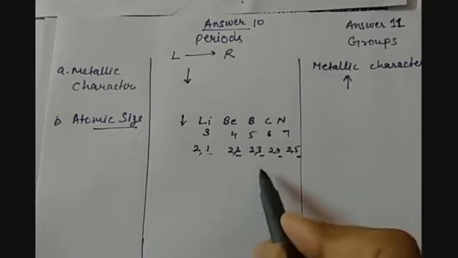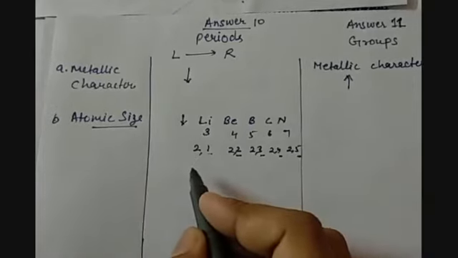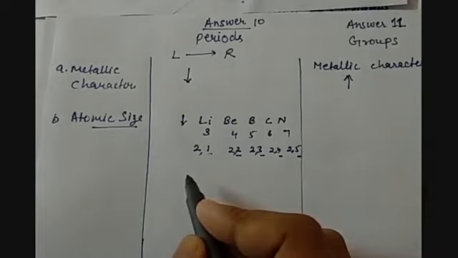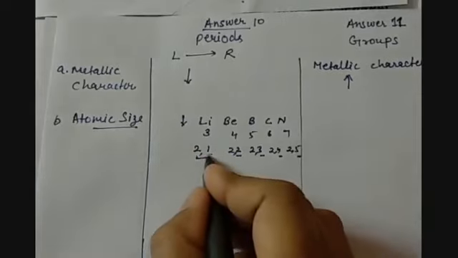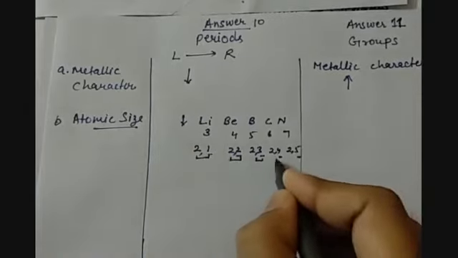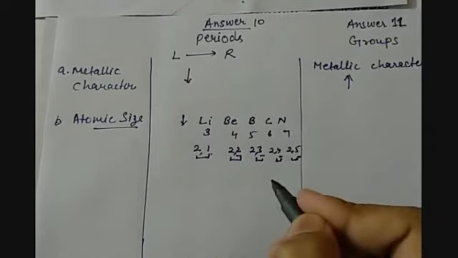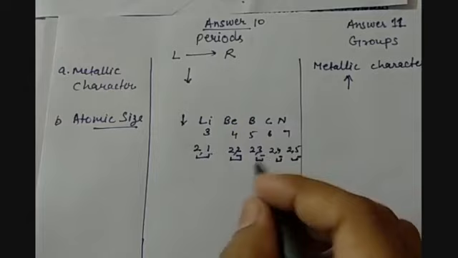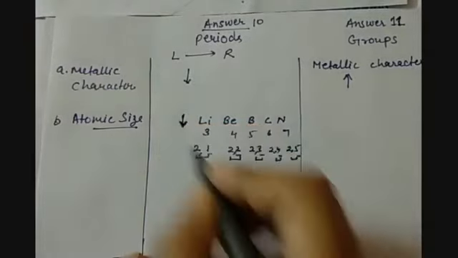That means the nuclear charge, more protons, are holding the electrons at a very small distance. Only 2 shells, but the number of electrons is increasing. So the nuclear charge per electron increases, and that is why the size decreases.